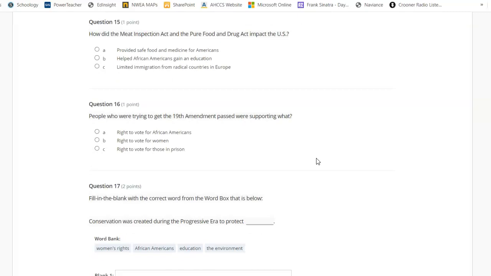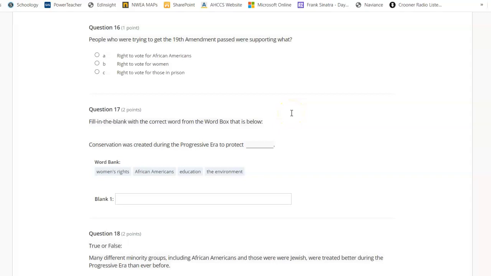How did the Meat Inspection Act and the Pure Food and Drug Act impact the U.S.? A. Provided safe food and medicine for Americans. B. Helped African Americans gain an education. C. Limited immigration from radical countries in Europe. People who were trying to get the 19th Amendment passed were supporting what? A. Right to vote for African Americans. B. Right to vote for women. C. Right to vote for those in prison.